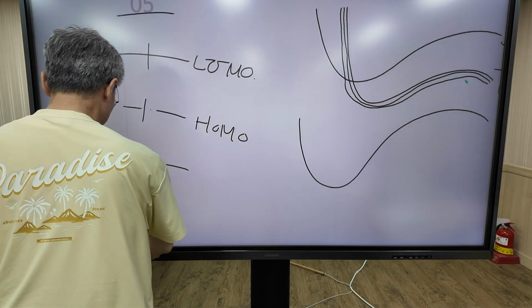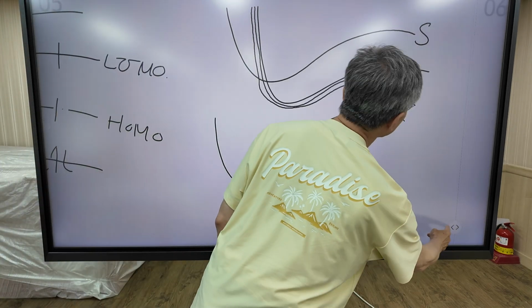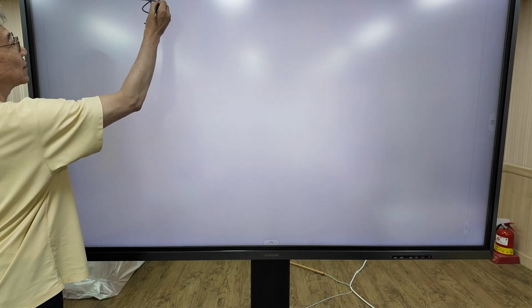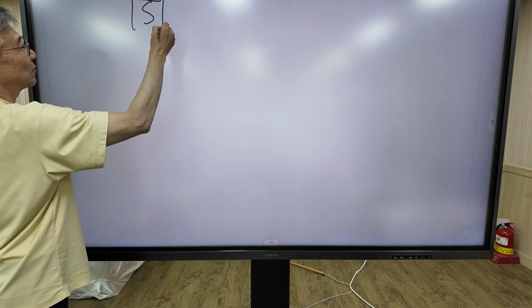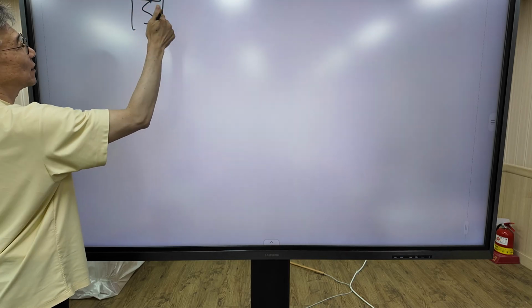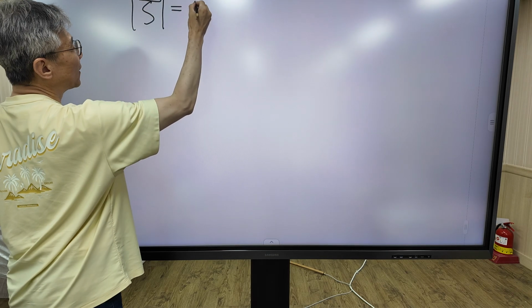So what is spin? As you know, spin is a vector. The magnitude squared of the spin satisfies the following formula.